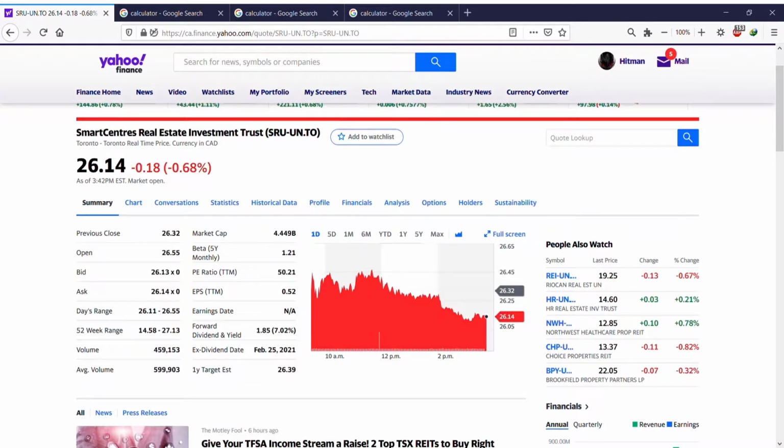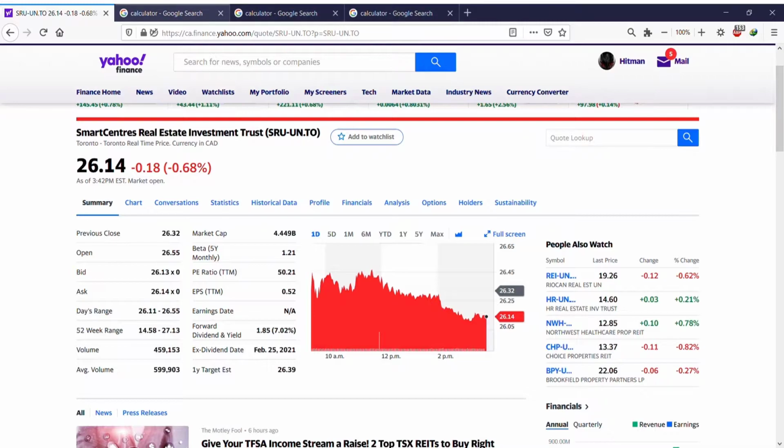But remember, you can also calculate it with this 185, which is for the 12 months. Whatever you do, you just have to divide it by the time interval. If the time interval is monthly, you divide the whole number by 12. If it is quarterly, you divide it by 4. So let me show you. Now it is 185, and the price is 26.14.